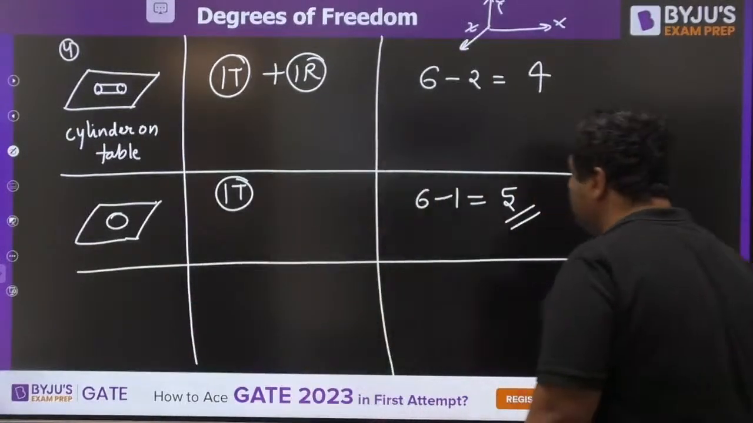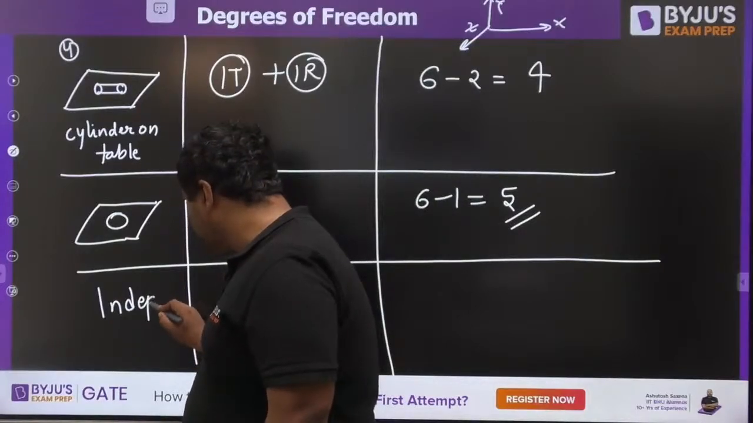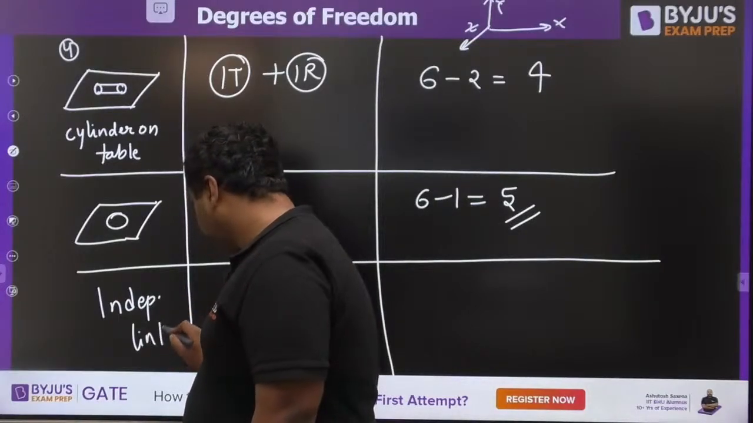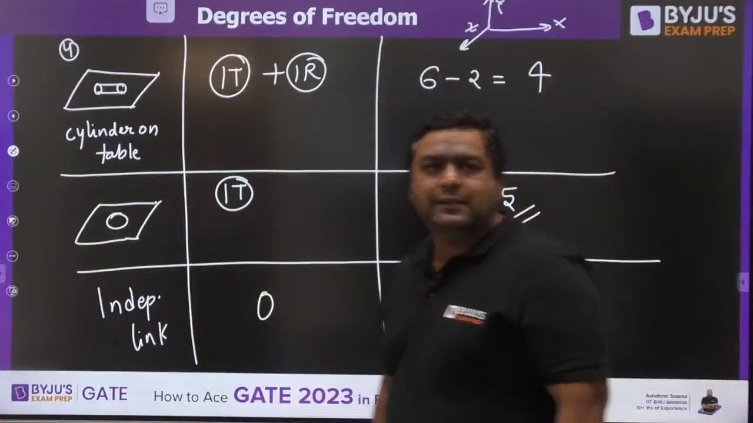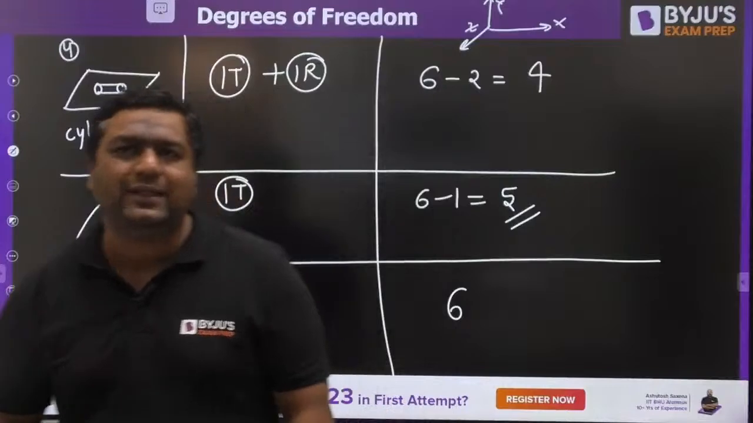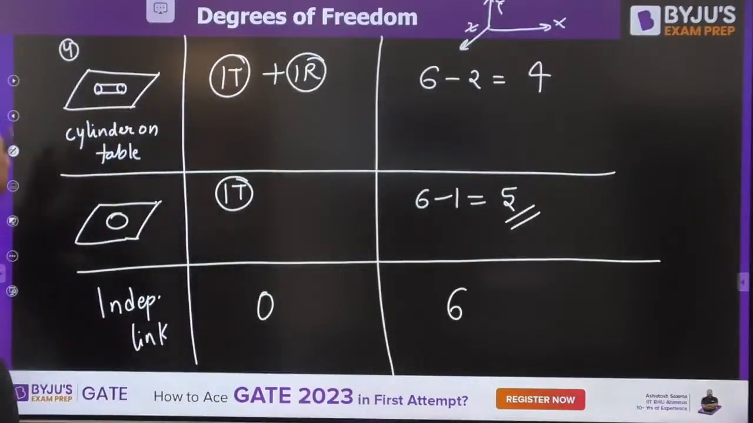And when we are going to have an independent link, then there is no restriction, degree of freedom would be 6. Is it clear for everyone, guys? Yes. So this is the case of degrees of freedom. Now let us move further.